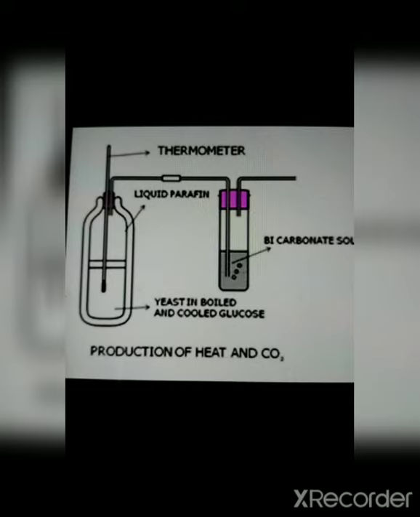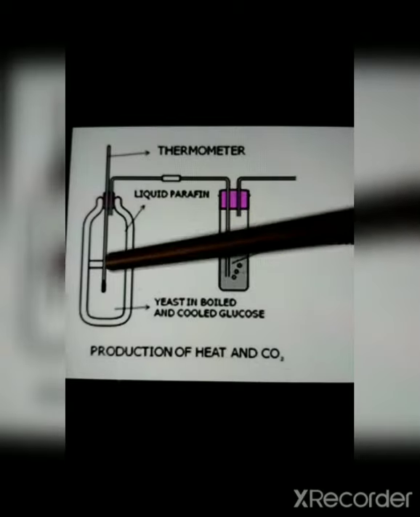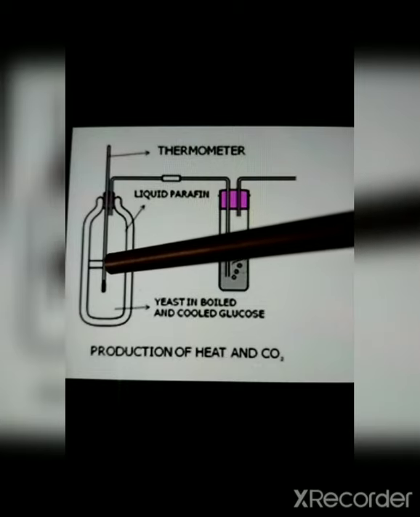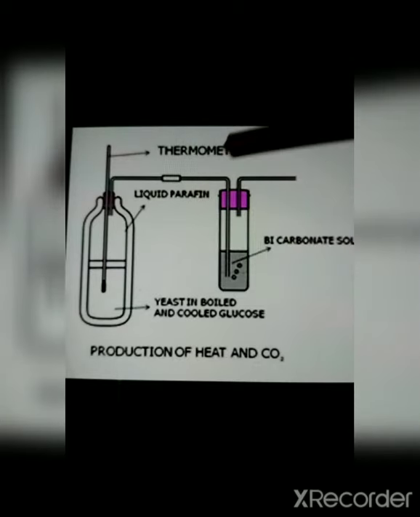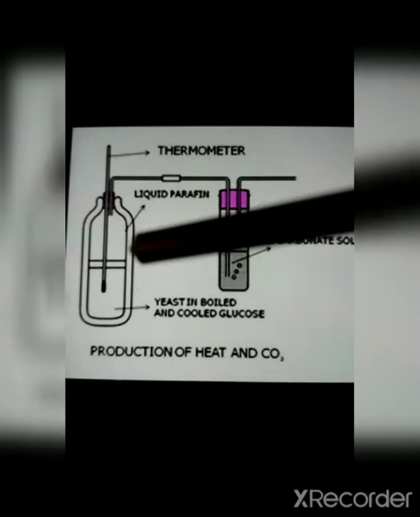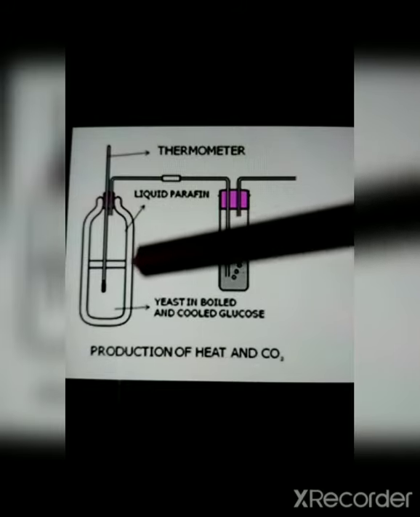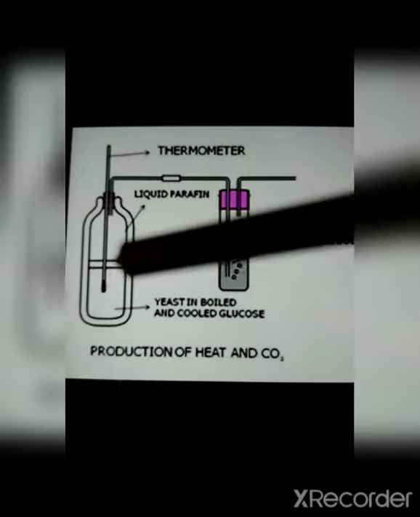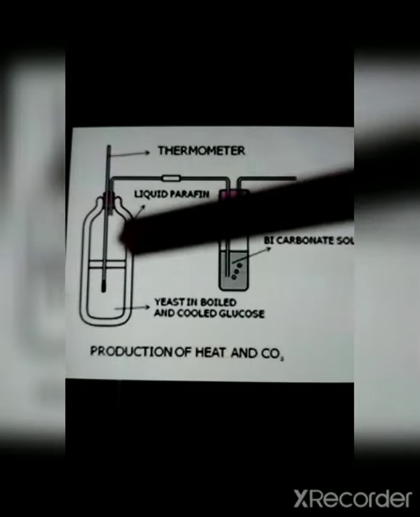Anaerobic respiration is where energy is released along with carbon dioxide in yeast. Instead of oil, in this experiment liquid paraffin is being used. Liquid paraffin is like a wax kind of petroleum jelly. Even this will be helpful in avoiding oxygen getting mixed with the yeast and glucose.